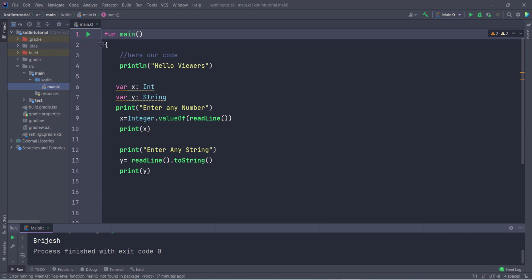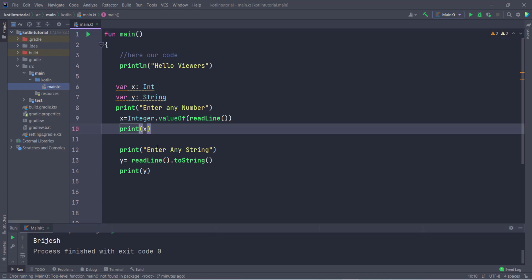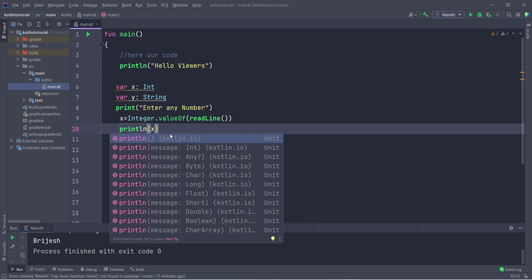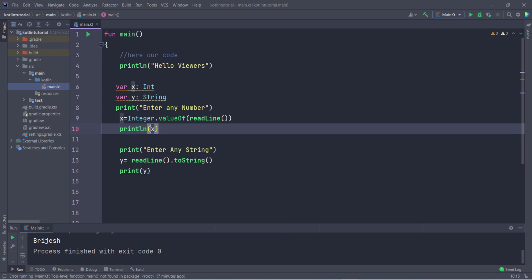So let us suppose first I add a println to change the line. Now you want to display that number together with a string. So how can you do this? For this you have to type here first of all "the value of x", and then what you want to show, the value of x. So then you have to take here a dollar sign, and that's it.